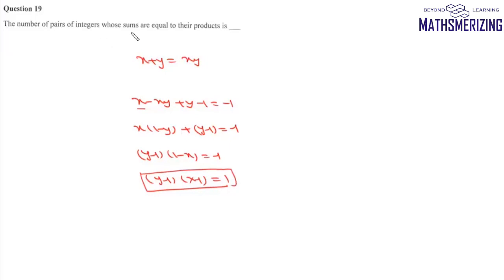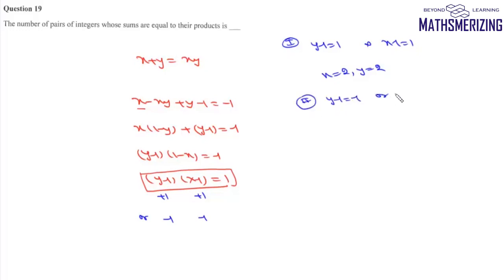Now since x and y are both integers, these two factors should be integers, and the product of two integers is 1 only when either both of them are 1 or both of them are minus 1. So in the first case, when y minus 1 is 1 and x minus 1 is 1, the value of x is 2 and the value of y is 2. And in the second case, when y minus 1 is minus 1 and x minus 1 is also minus 1, the value of x is 0 and the value of y is also 0. So the number of such pairs of integers is simply 2, which are 0, 0 and 2, 2.